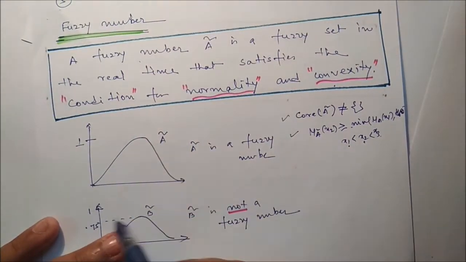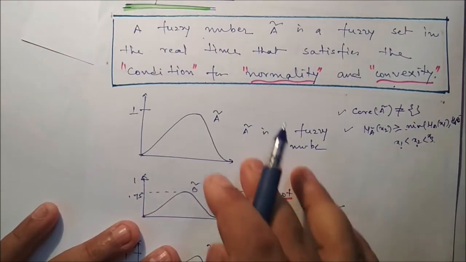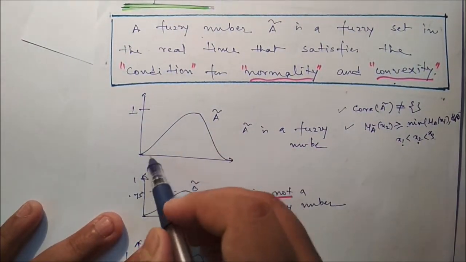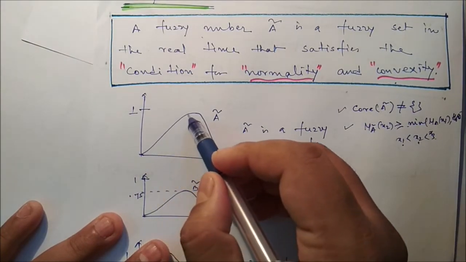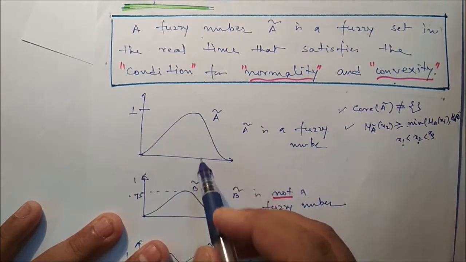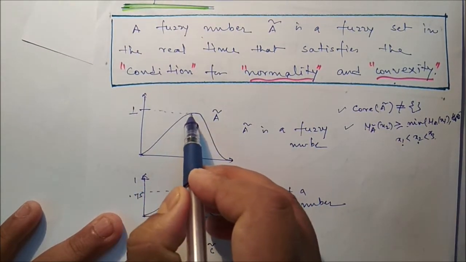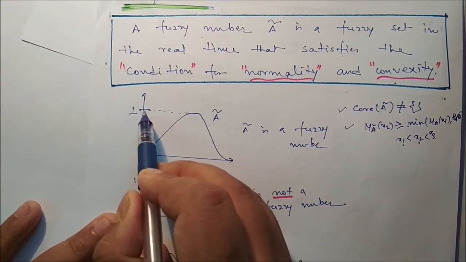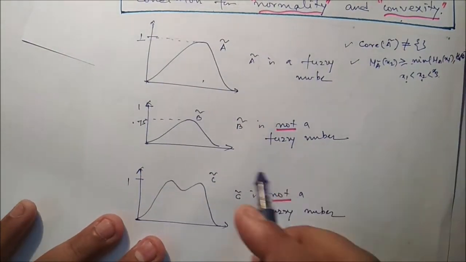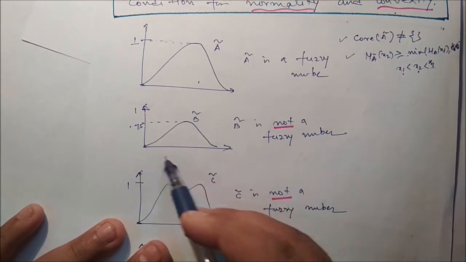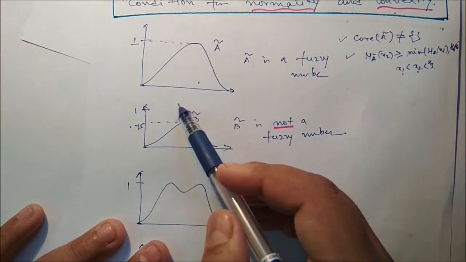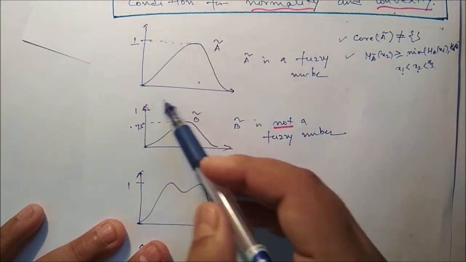Now you can see this particular membership function. Here it is first monotonically increasing, then monotonically decreasing. So definitely it is convex, and here a few elements have membership value 1. So definitely it is a fuzzy number. In this example it satisfies both: the core is not empty, and it is convex.